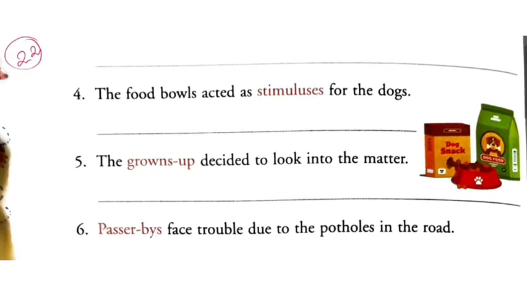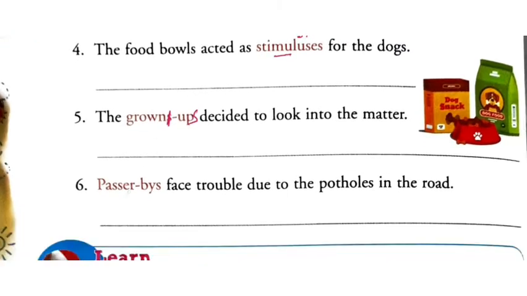Next, the food bowls acted as stimuluses for the dogs. Stimuluses we cannot use. Actual singular form is stimulus, and the plural form is stimuli. The grown-up decided to look into the matter. It should not be grown up, it should be grown-ups. Next one, it is written passerbys. It should not be passerbys, it should be passers-by.